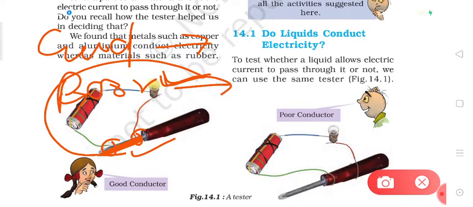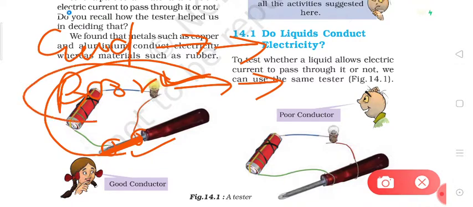So what is the meaning of the terms good conductor and poor conductor of electricity? Good conductors of electricity are those materials which allow easy passage of electric current through them, while poor conductors of electricity are those which do not allow easy conduction of electric current through them. A poor conductor may conduct electricity but at a very slow rate, or very negligibly.